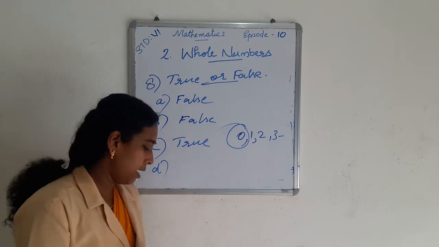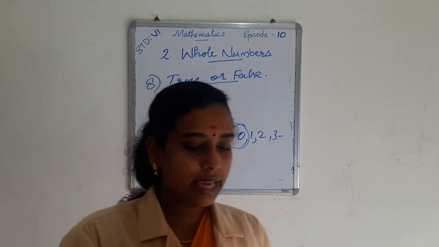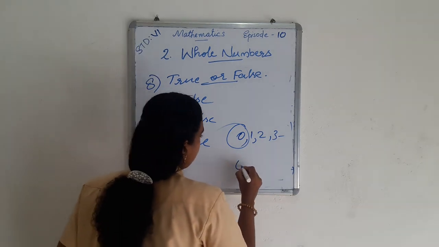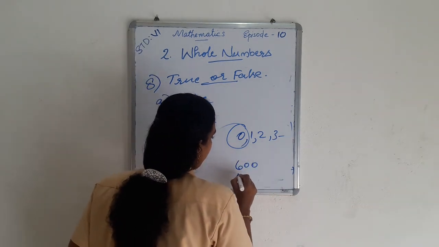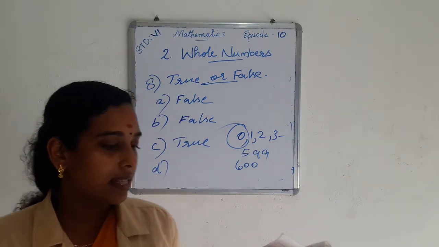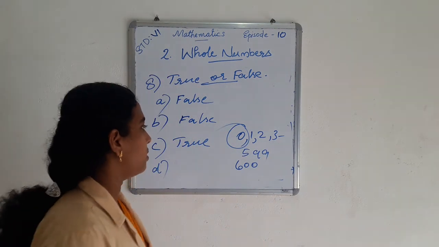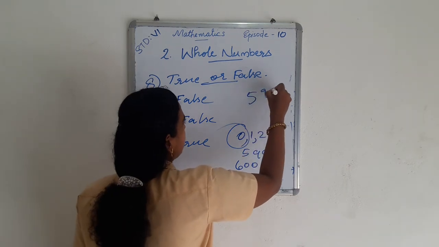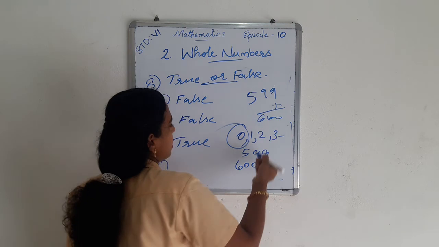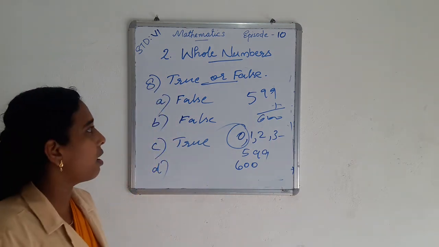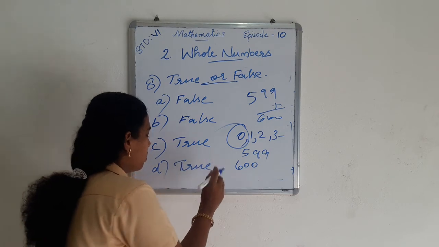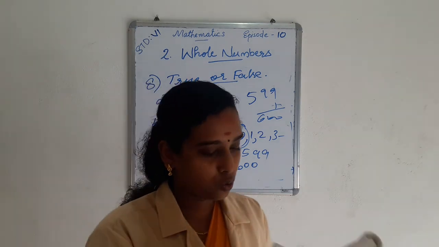Then D: 600 is the successor of 599. If we add 1 to 599, then we get 600. So 600 is the successor of 599. So this statement is true. So the statement D is true.